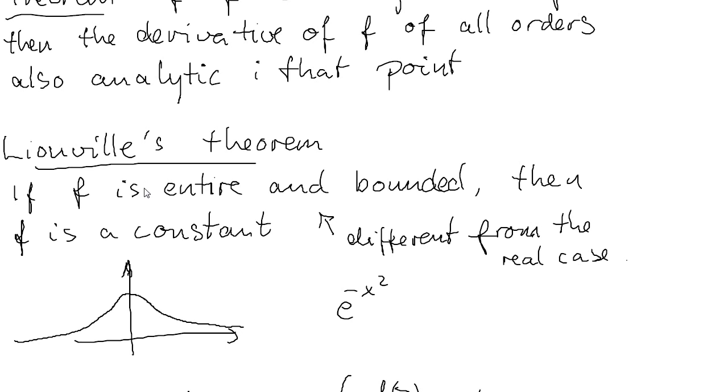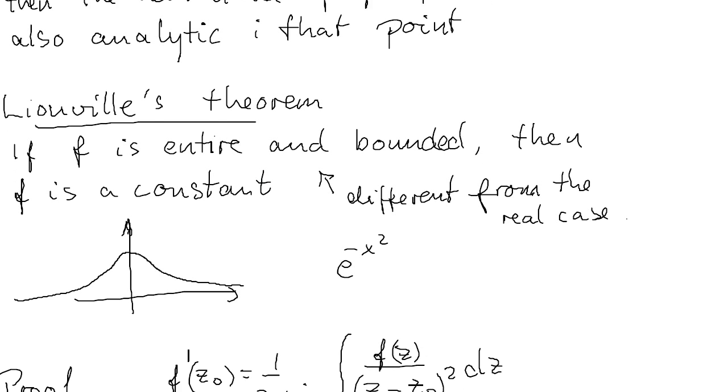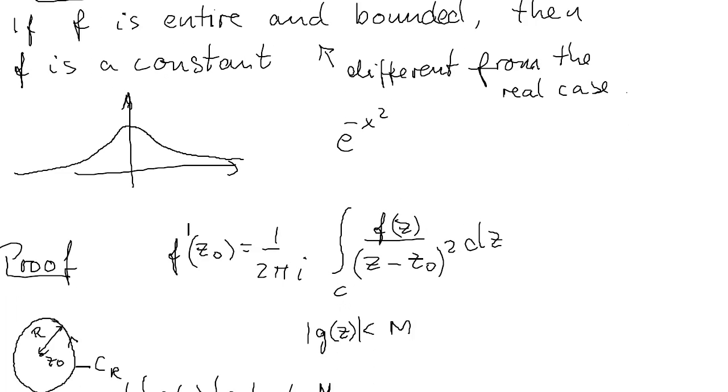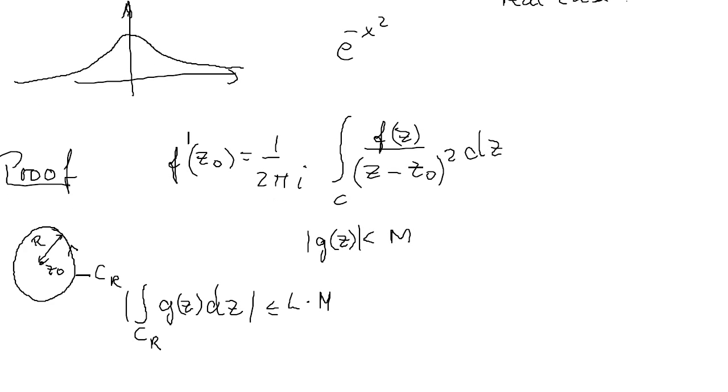So in the complex case, if the function is differentiable at all points and bounded, we have no other choice than to conclude that this function must be constant. Also a very useful and strong result. The proof is rather simple, using Cauchy's general integral formula for this special form of it when n is equal to 1.